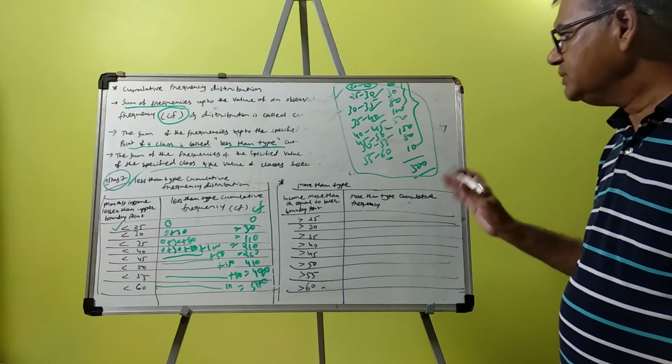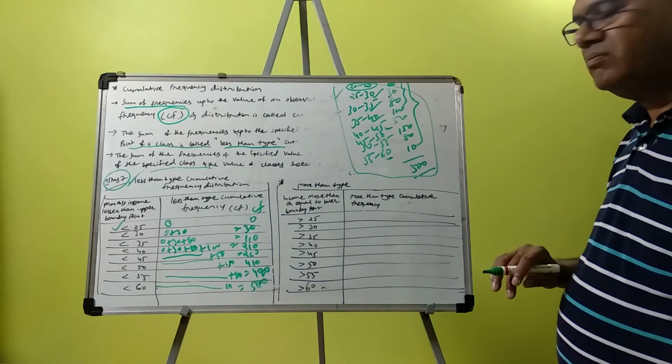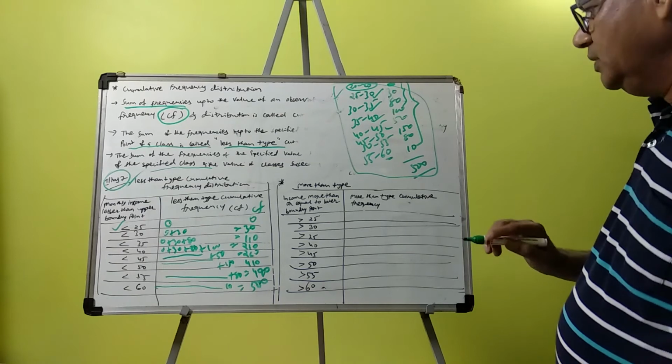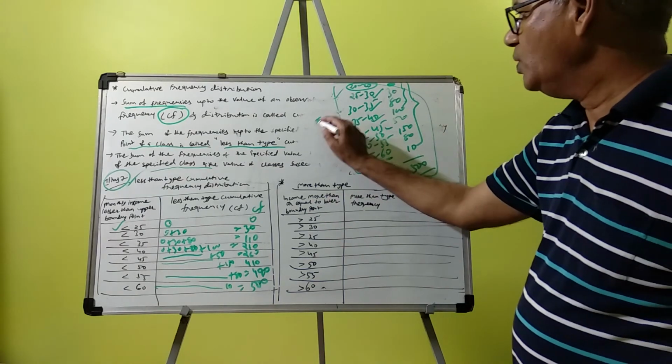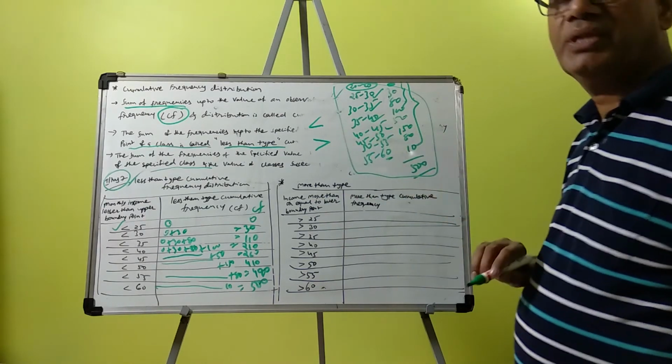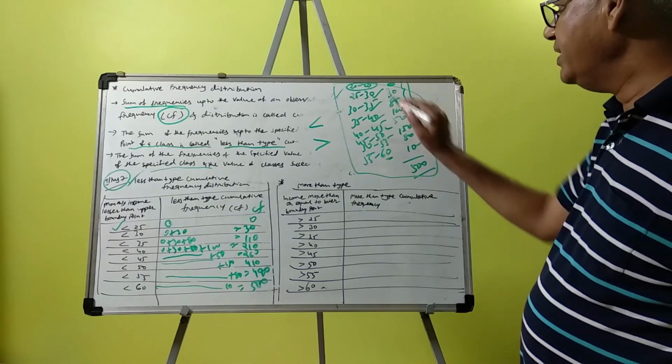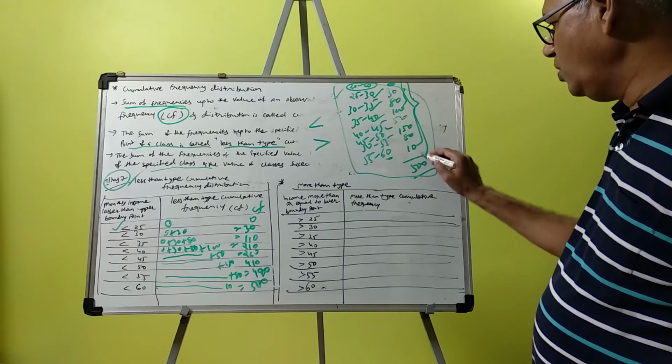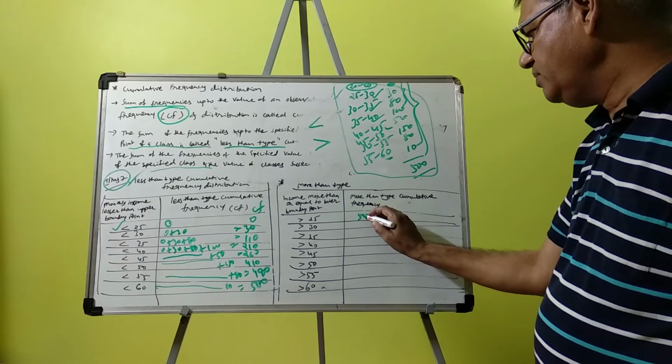More than type means we will take the lower boundary point. Here this symbol is less than type, and this symbol is more than type. So more than 25 means all, more than 25 totally 500.